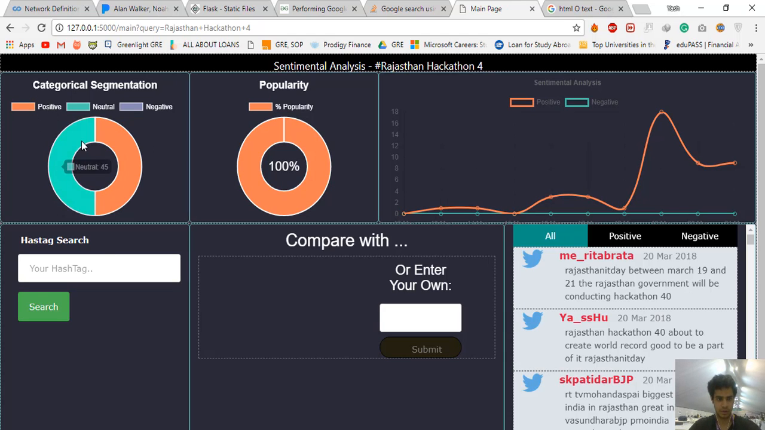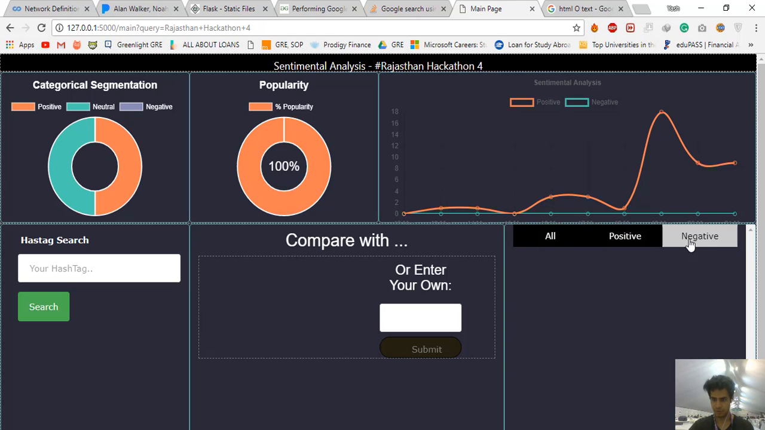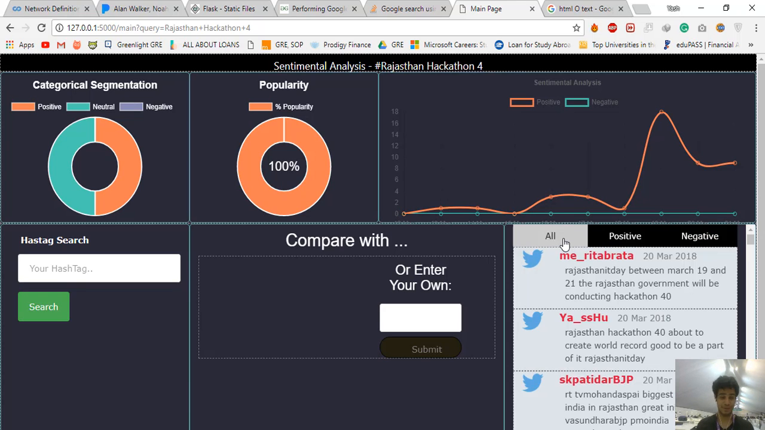So the first graph here is going to show you the categorical segmentation. What we found here was 45 neutral tweets, and we found 45 positive tweets. I suppose there are not as many negative tweets, so you don't see it over here. The popularity percent is 100% because there are no negative tweets. Again, you can check out the tweets over here, all positive and negative. Of course, negative is going to come up empty because, I'm sorry, I'm not really manipulating this, but it seems that there are no negative ones here. This is the first time I'm actually seeing that.